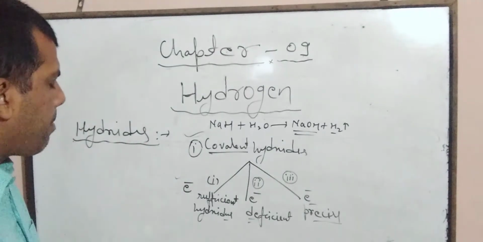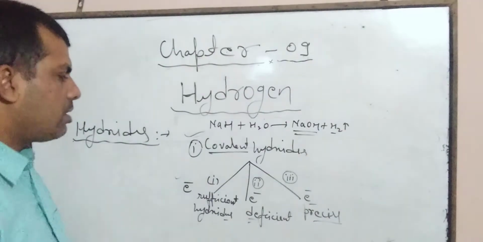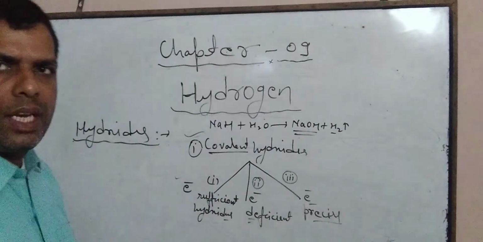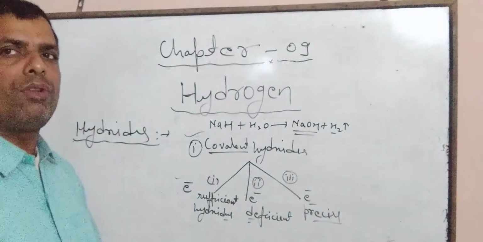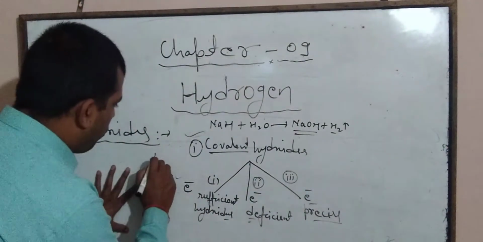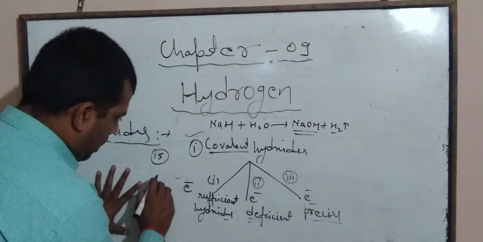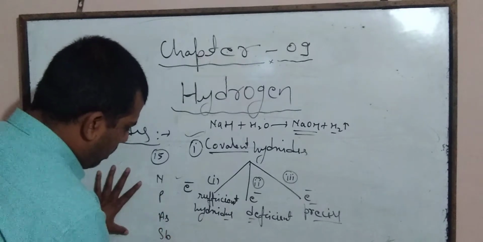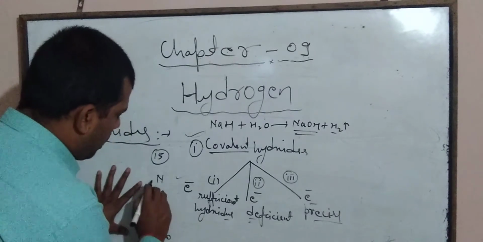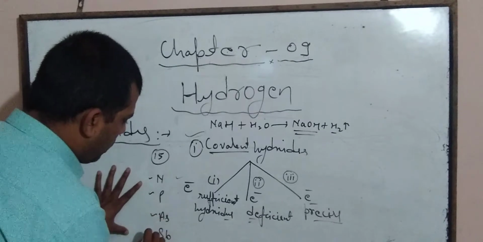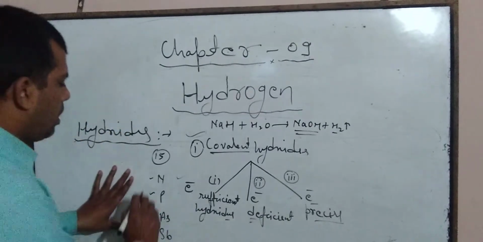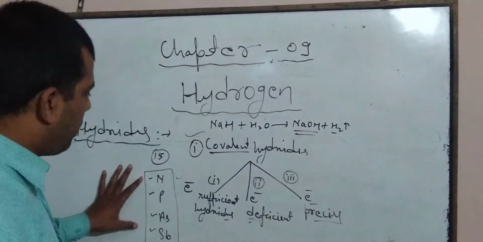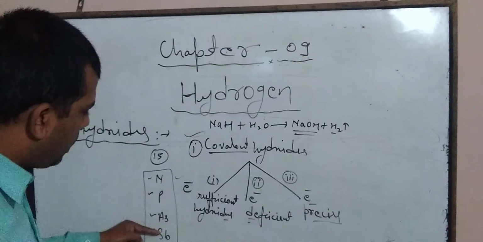And 15 group elements like nitrogen, phosphorus, arsenic, antimony, and bismuth. These are 15 group elements. 15 group elements means nitrogen, phosphorus, arsenic, antimony, and bismuth.